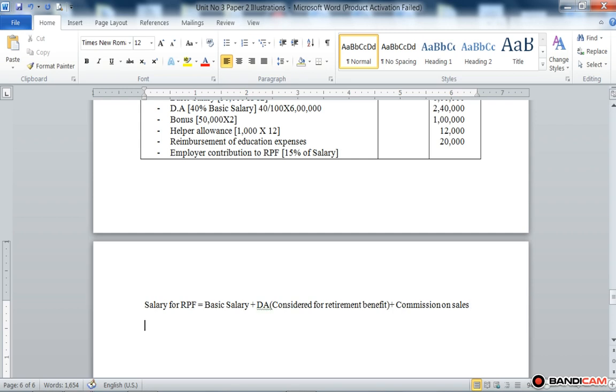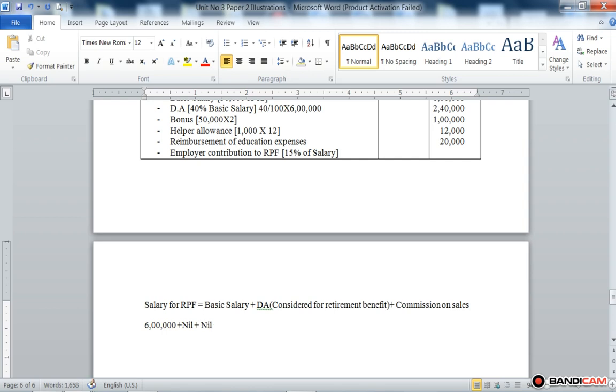So here basic salary is 6 lakh, plus DA is given, but the DA is not considered for retirement benefit, so the amount is nil, plus commission is not given, so nil.